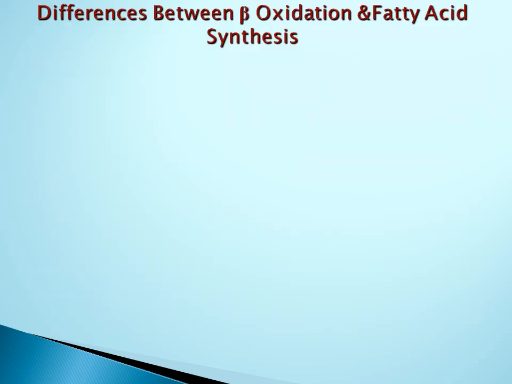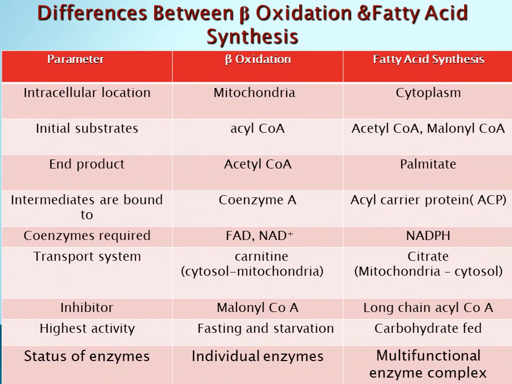After studying the beta oxidation of fatty acid in detail, now we'll see the differences between beta oxidation and fatty acid synthesis. First is location. Beta oxidation occurs in mitochondria, whereas cytoplasm is the site for fatty acid synthesis. The initial substrate for beta oxidation is acyl coenzyme A, whereas acetyl coenzyme A and malonyl coenzyme A are the two initial substrates for fatty acid synthesis. The end product formed in beta oxidation is acetyl coenzyme A, whereas palmitic acid is the end product of fatty acid synthesis.